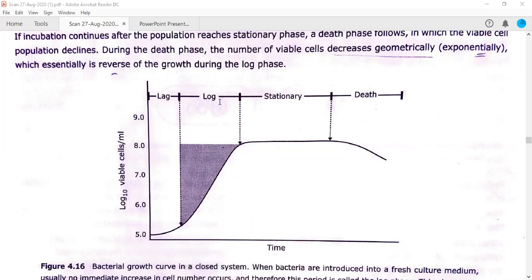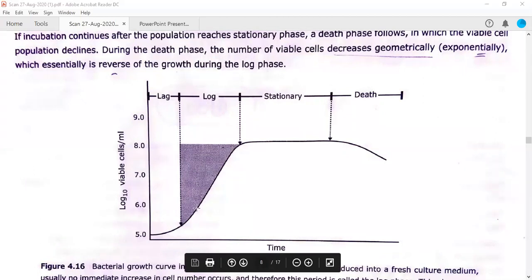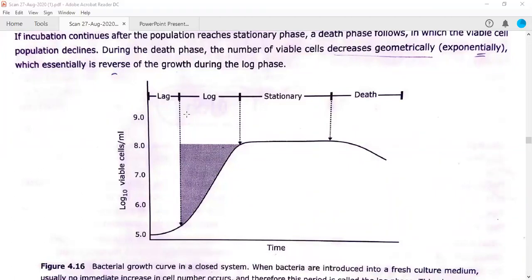Then comes the log phase, is also called as exponential phase, जहाँ पे हमें exponential growth observed होती है. Means ज़्यादातर जब भी हम कोई calculations करते हैं, always we need to remember this particular phase into our mind, then only we can solve certain problems.